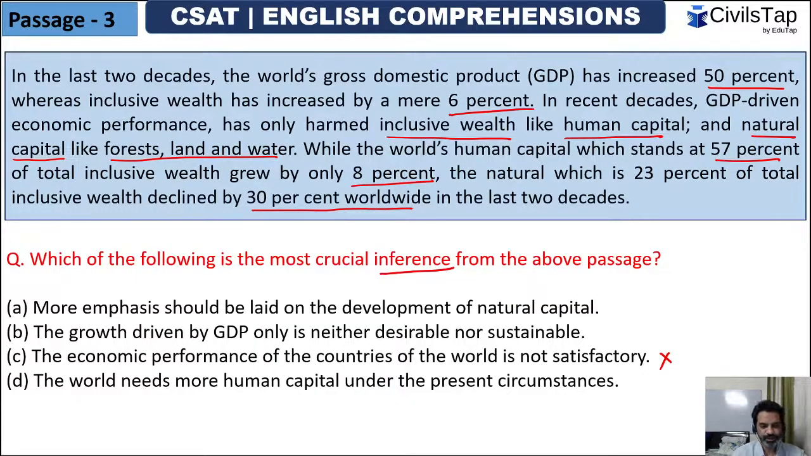More emphasis should be laid on the development of only natural capital, or the growth driven by GDP only is neither desirable nor sustainable. This is what he wants to convey. The whole passage conveys that the GDP driven growth has implications on human capital as well as natural capital on the world. So the growth is not sustainable for the future, and neither it is desirable. Correct. So the correct option here was option number B. Very well done, guys. Very good, Harshdeep.